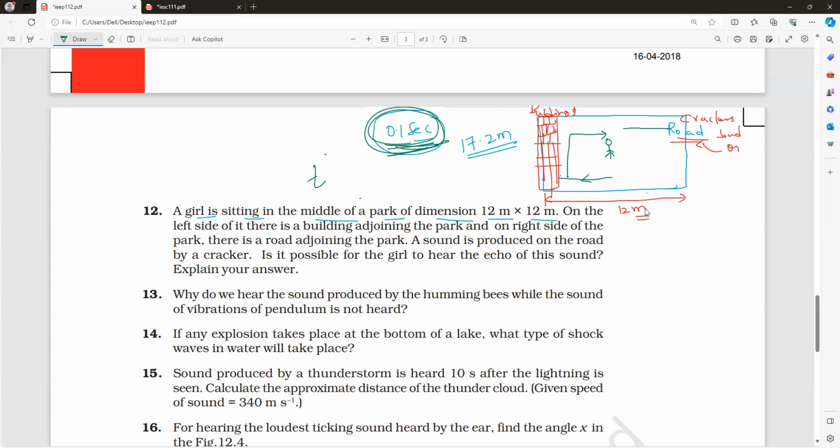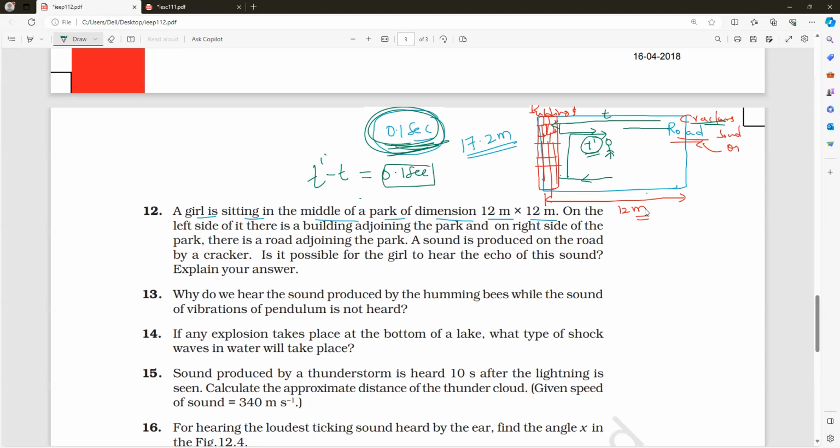The sound produced by the cracker will go to the wall. It will hit the wall and then reflect back. That is what we call an echo. Is it right or wrong, guys? Now let the time taken by the sound to reach back to the girl's ears be t dash. Going time is t and returning time is t dash. So what is the minimum difference between them? t dash minus t is equal to how much?